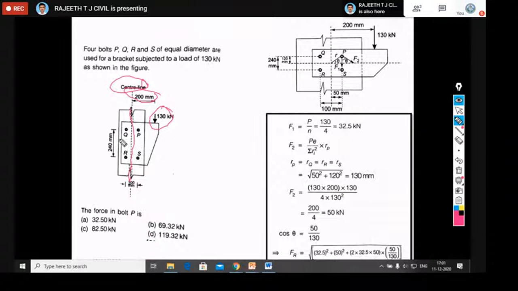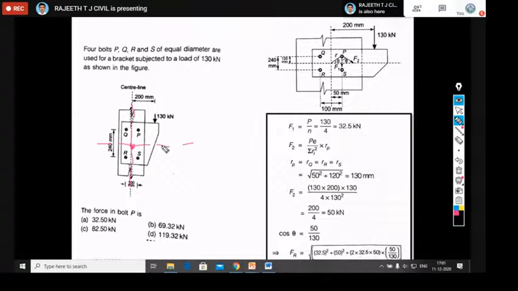Okay, then the 240 millimeter is the distance between the bolts, given between RQ and PS. Here they have given, from the center line, 100 millimeter distance between the R and S bolts. So now if you see from this figure, what is the distance here? If you take the center here, since it is symmetric, the CG will be under the center point only.